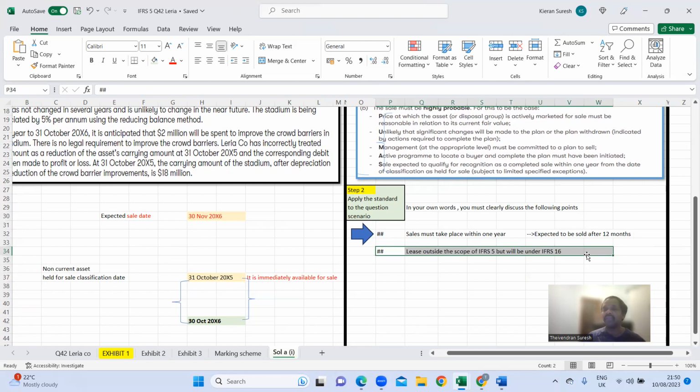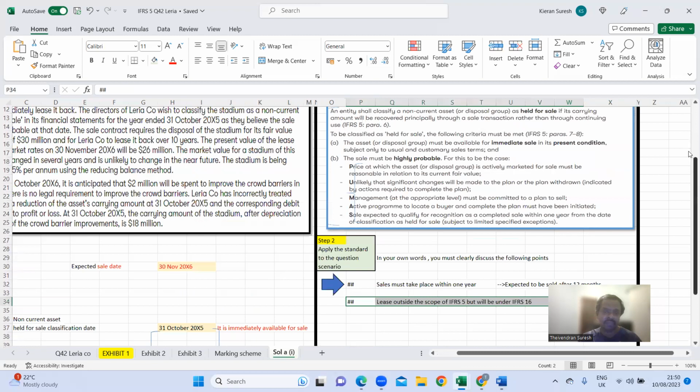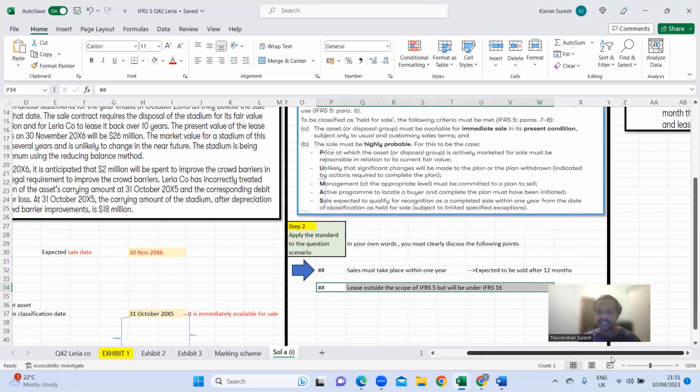You would clearly point out lease is outside the scope of IFRS 5, and it would not apply to this case, right? So that's why the directors would not be able to classify. That's the first part. You would clearly explain. This is the second part. It's a simple two conditions for non-current asset held for sale.